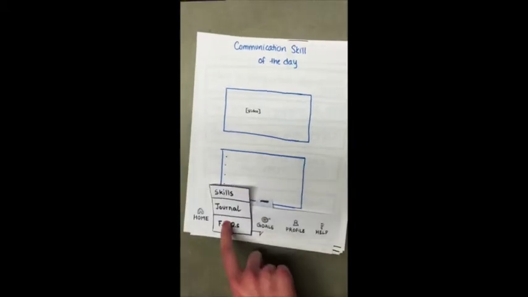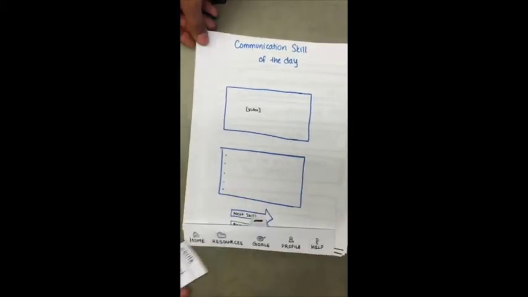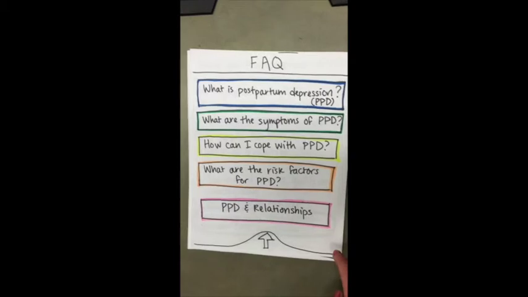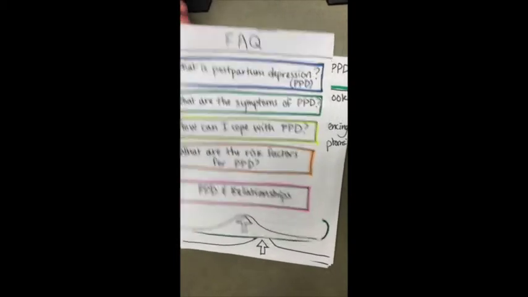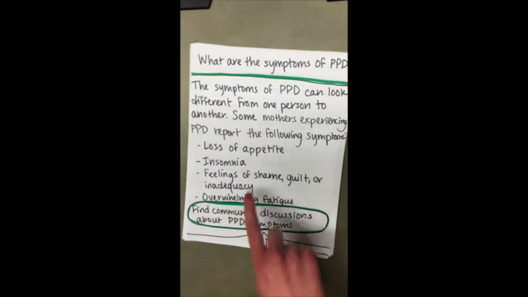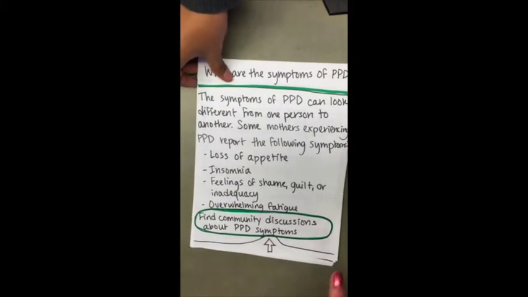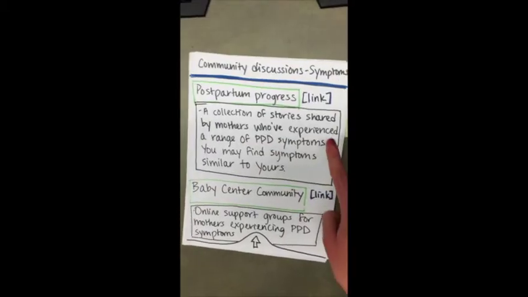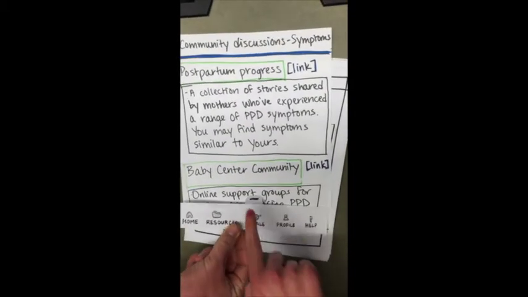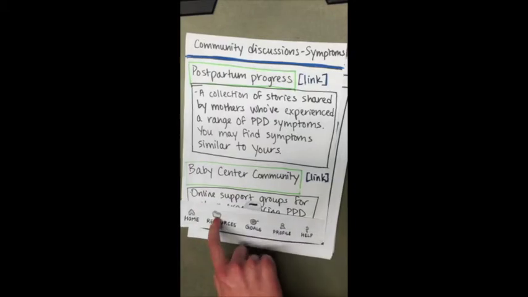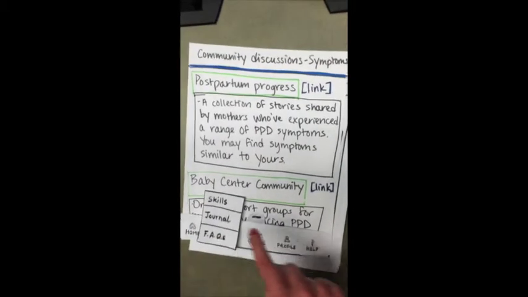We will use this to go to now the FAQs section of resources. The FAQs will have different frequently asked questions by mothers with postpartum depression, such as symptoms seen here. Each FAQ will have links to resources and other education materials. We now slide up our navigation bar again, click resources, and now choose to go to the journal.